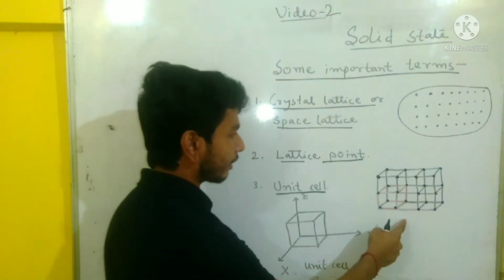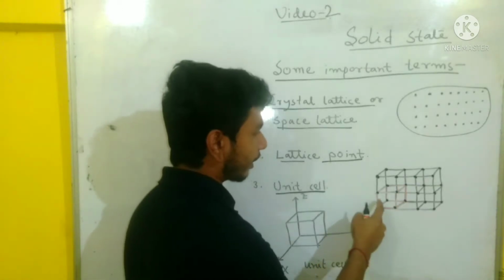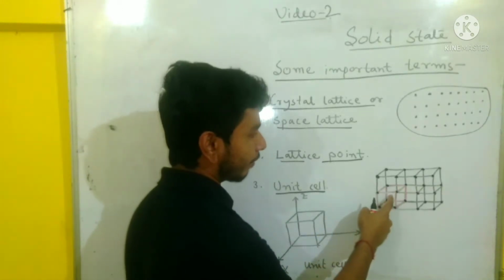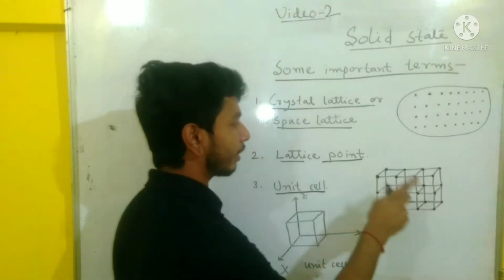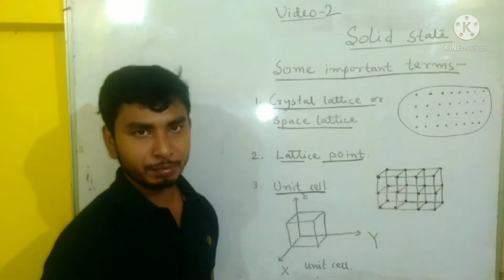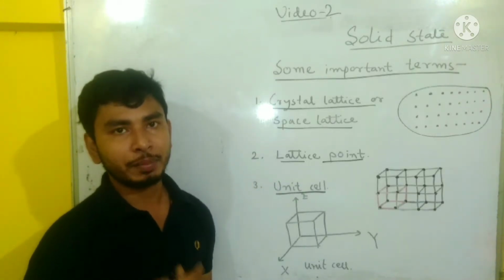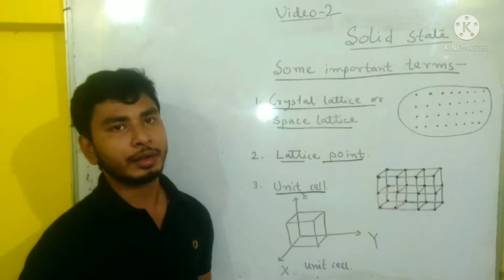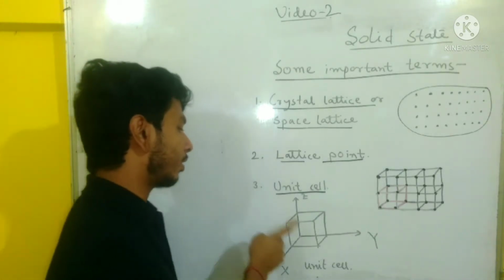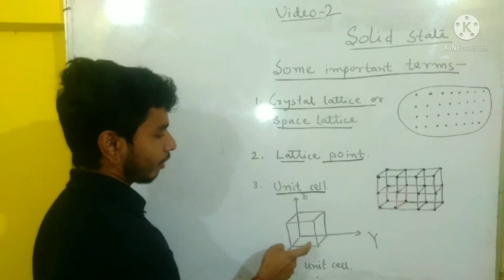In this structure, the red mark represents the unit cell, because if we repeat this red mark again and again, we get the complete structure. So this is the structure of the unit cell.